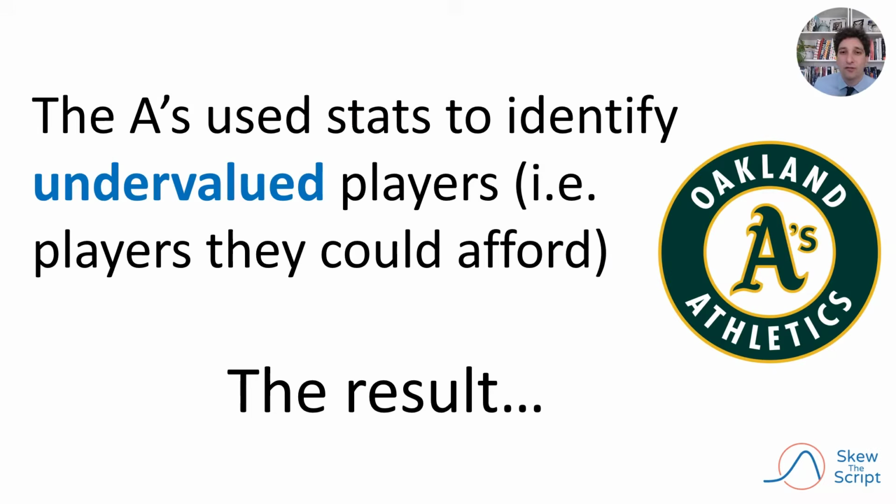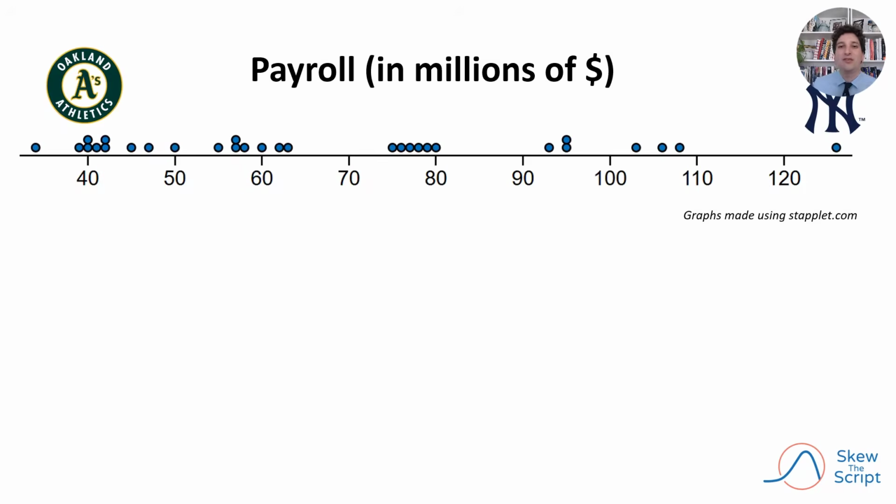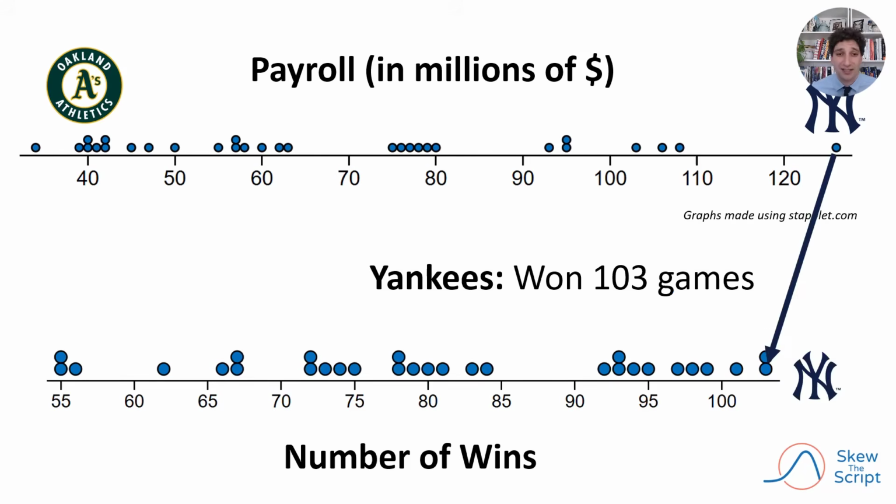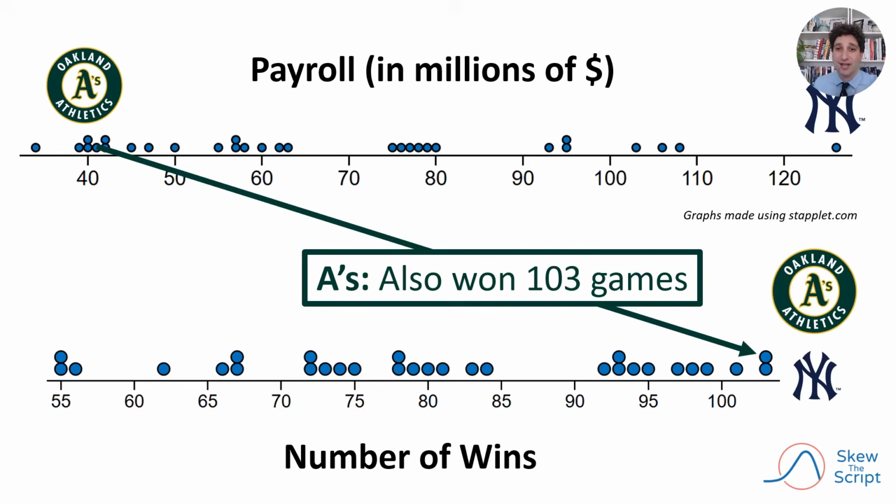The A's were one of the first teams to use advanced statistics to identify undervalued players. In other words, effective players that they could afford. The result was that even though the distribution of team payrolls looked like this, the distribution of wins per team looked like this. The Yankees, as you may expect, won an impressive 103 games by the end of the season. However, the Oakland A's, with their payrolls being a fraction of the Yankees, also had 103 wins. They somehow tied the Yankees to have the best record in baseball that season.